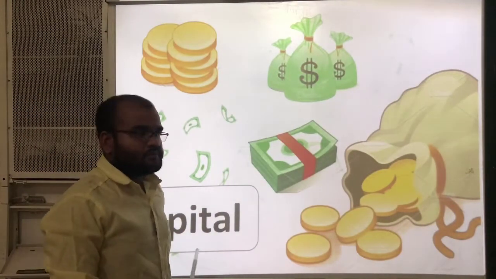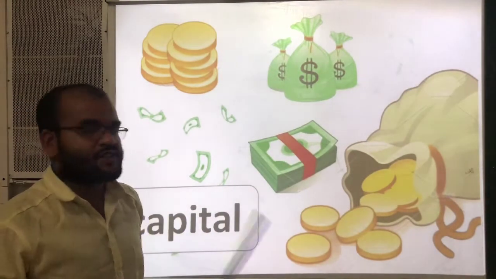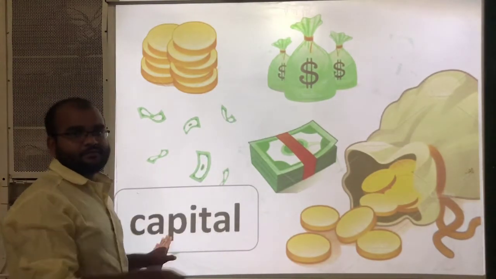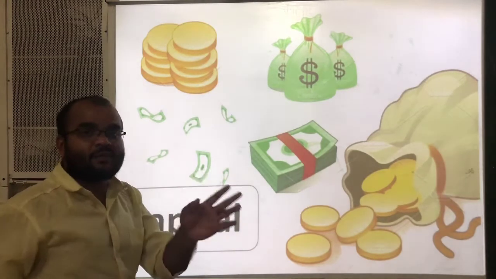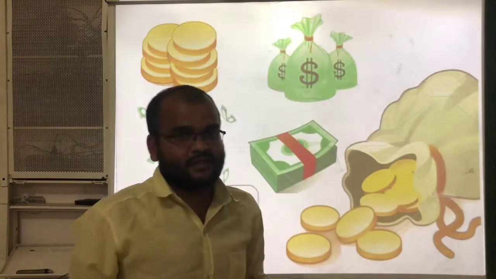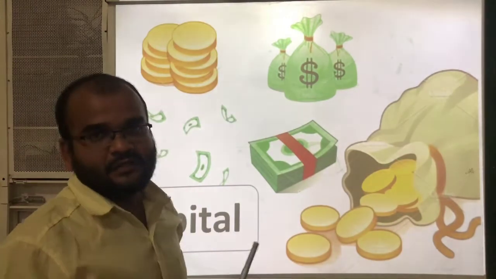Now the third factor of production is capital. Capital means money. How are the small farmers getting capital and how are the medium and large farmers getting capital? Let's see now.